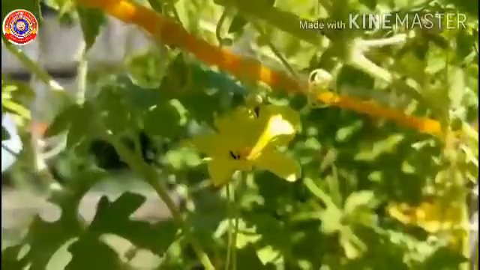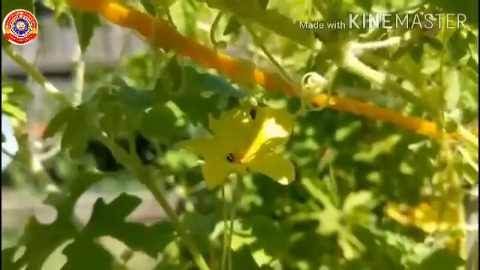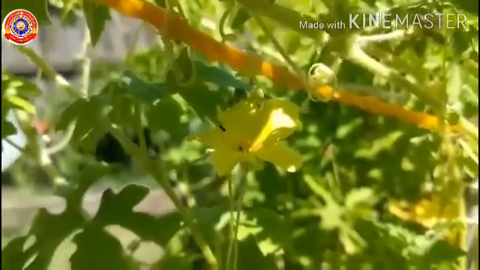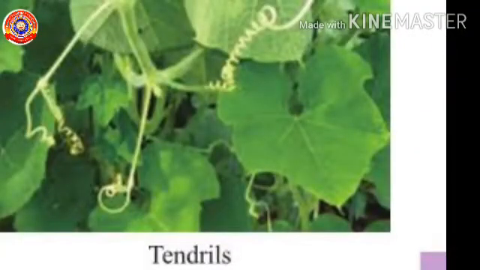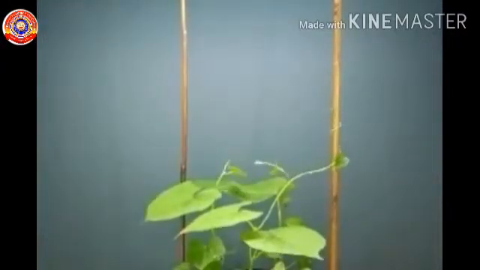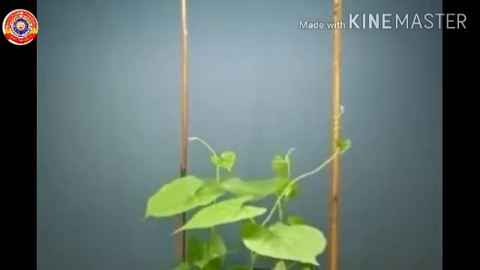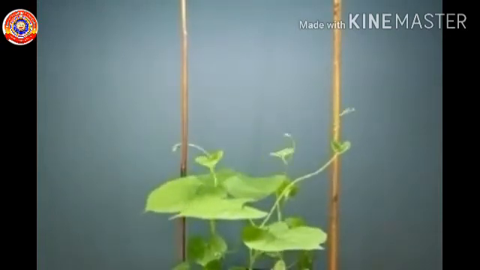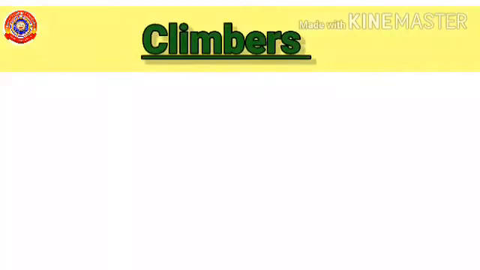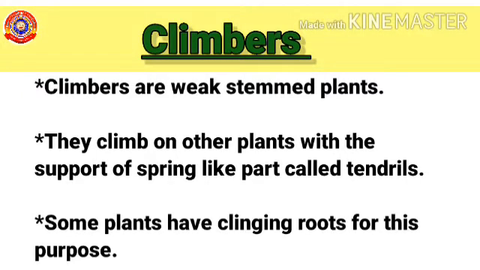Haven't you seen the spring-like parts in the bitter gourd vine? What are they for? These are called tendrils. These plants have weak stems, right? So, they need a support. These tendrils will help the plant to do this. These types of plants are called climbers. So, what are climbers? Climbers are weak-stemmed plants. They climb on other plants with the support of spring-like parts called tendrils.